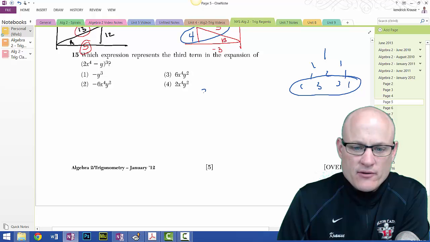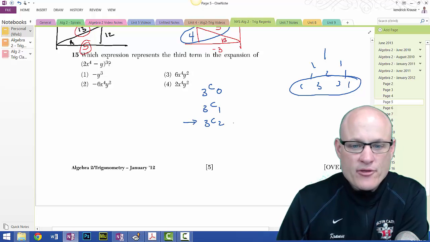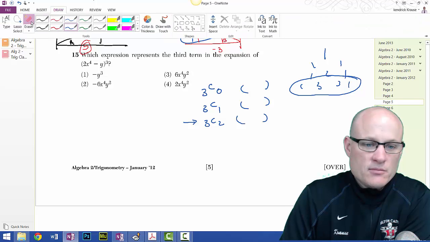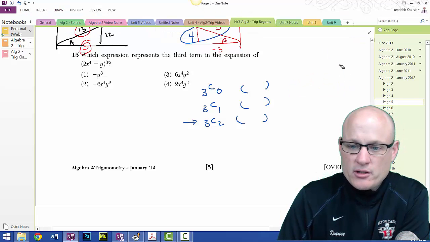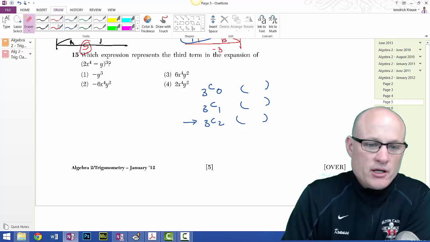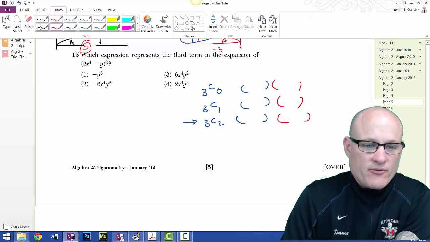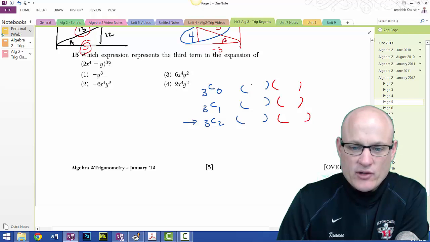So the first one would be 3 choose 0, 3 choose 1, 3 choose 2. And this is the one we want. We want the third term. Parenthesis, parenthesis, parenthesis, parenthesis, parenthesis, parenthesis. Get rid of this. Gone. You cheat, and you're a cheater. I picked a different color just for fun. Then I will put in what goes in the middle. Let's just keep the festive color going. Let's see how many colors I can use.